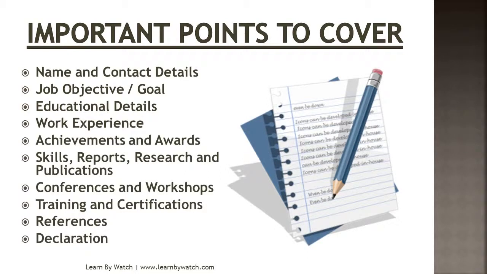So these are the 10 important points which you have to cover in your resume or CV. I'll explain them one by one in detail. This is the chronological order in which I have written, so try to write in this order so that it will look more systematic and be easier for the interviewer to understand your information.